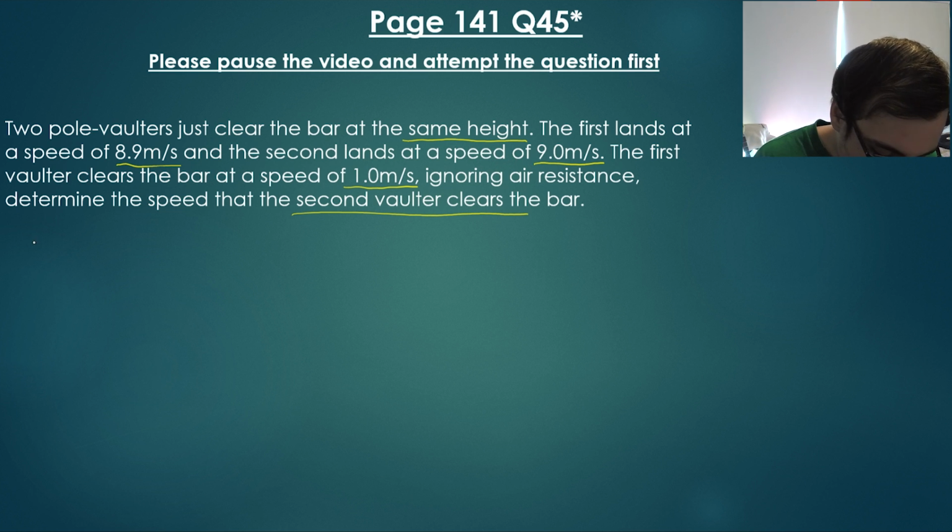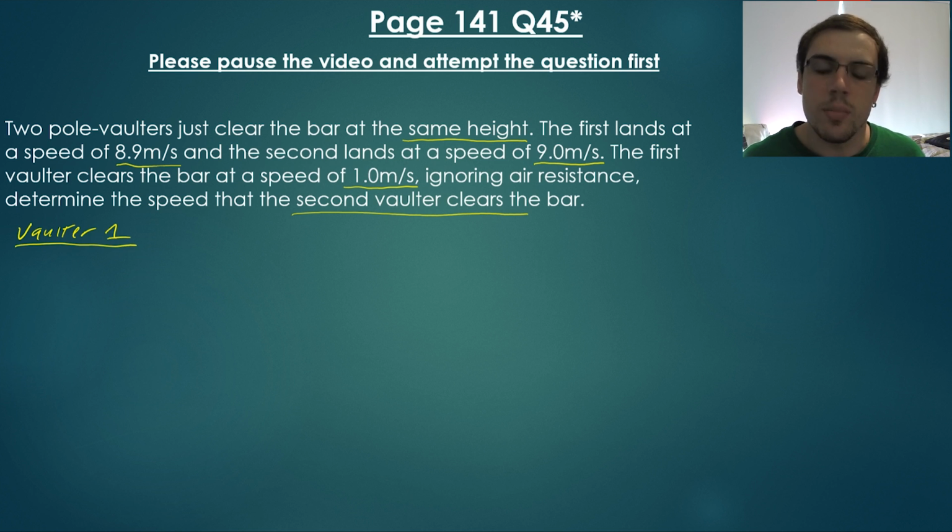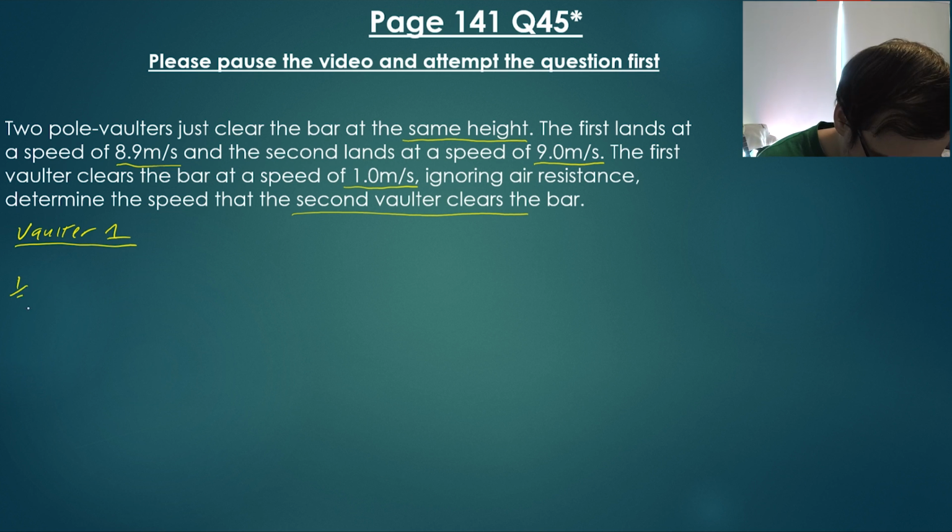With vaulter number 1, the first thing I'm going to do is use the law of conservation of energy. I'm going to compare the kinetic and potential energy from the bottom, when the pole vaulter hits the ground, and at the peak, when their gravitational potential energy is at its highest.